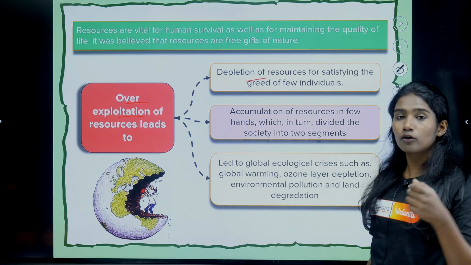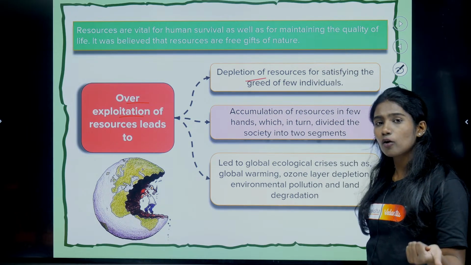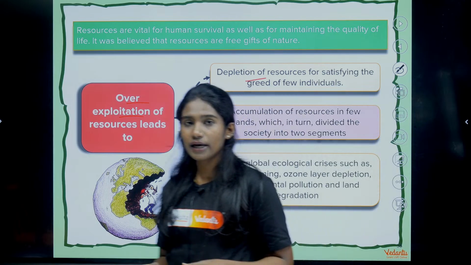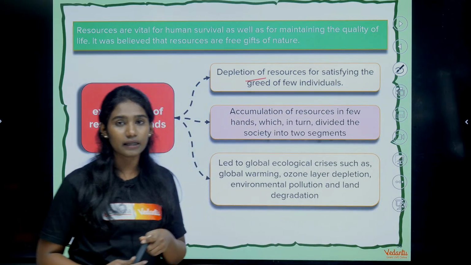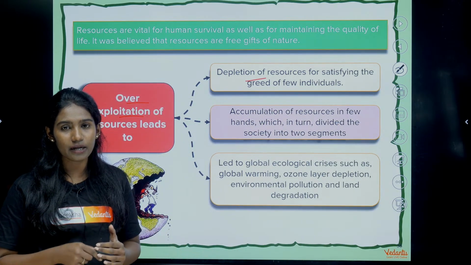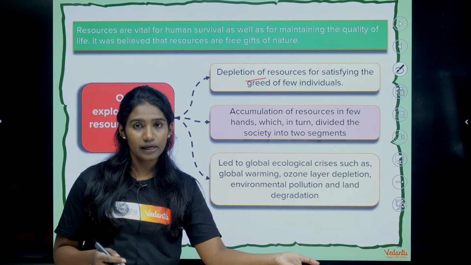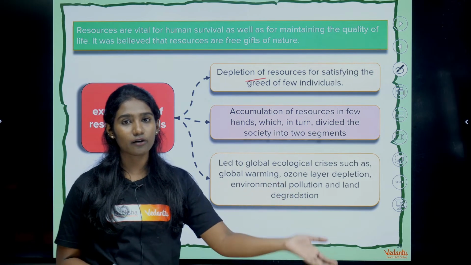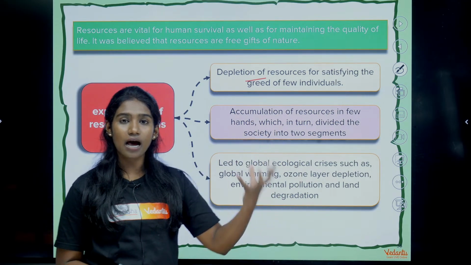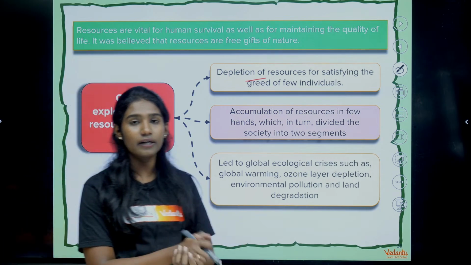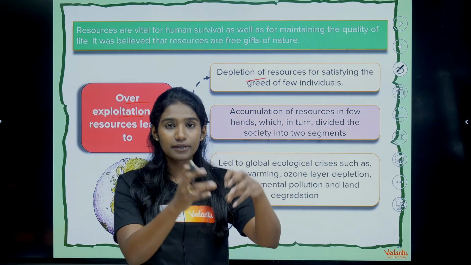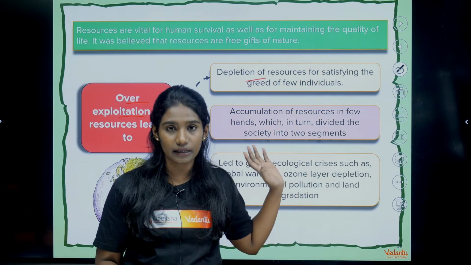And along with that, global warming. Why global warming? The temperature increases in the atmosphere due to the excess release of carbon dioxide. How is that carbon dioxide released? By burning fossil fuels and all that, and carbon dioxide has the capacity to capture heat, because of which the temperature increases.